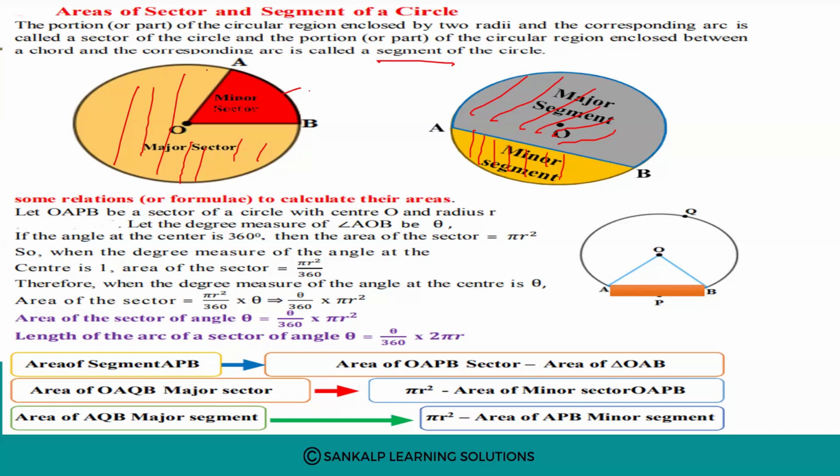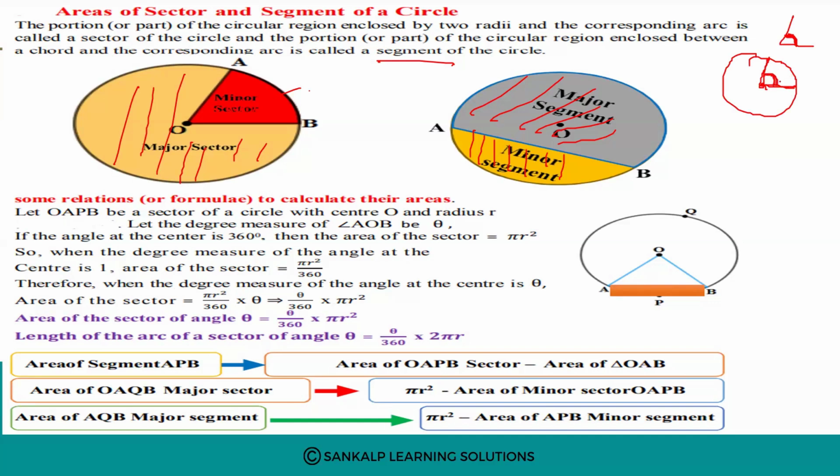Okay. So now, to calculate the area of this sector, let OAPB be a sector of a circle with center O and radius R. Let the degree measure of angle AOB. See, this is a circle, this is a center, these are two radii. Okay. So the two radii make an angle theta here. Yes or no?